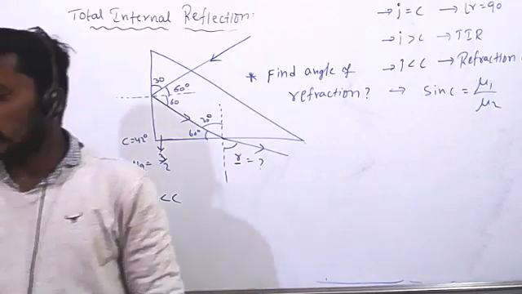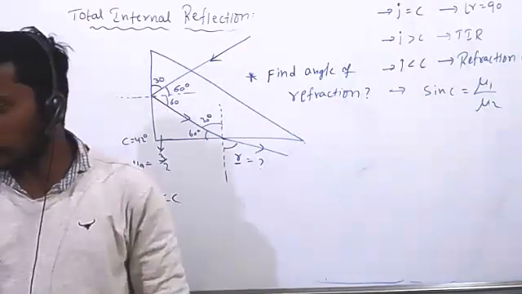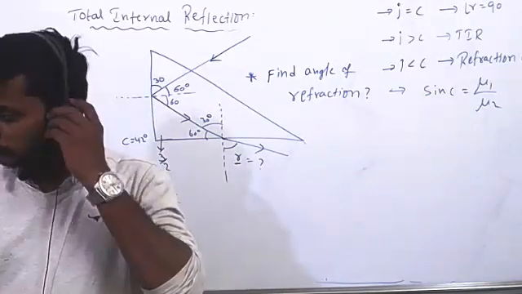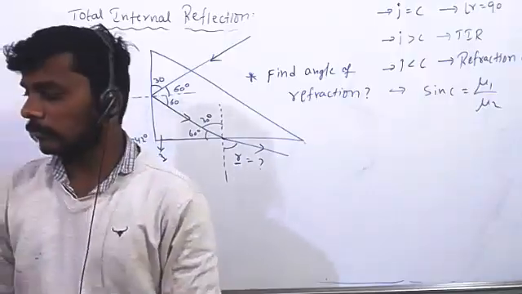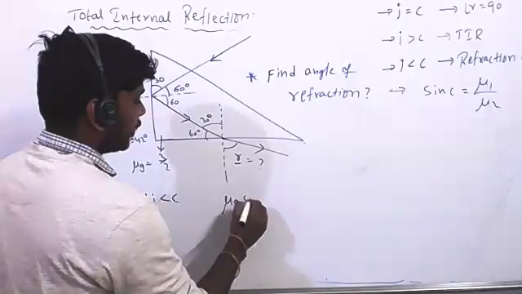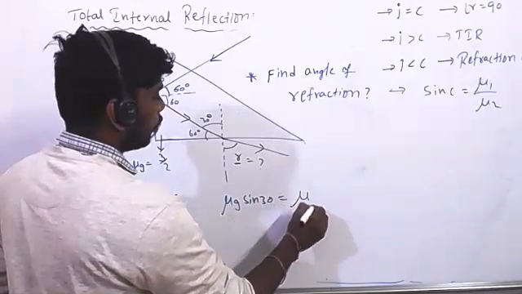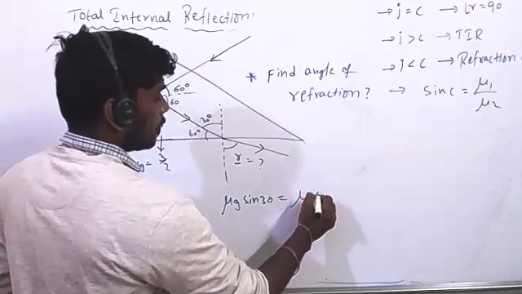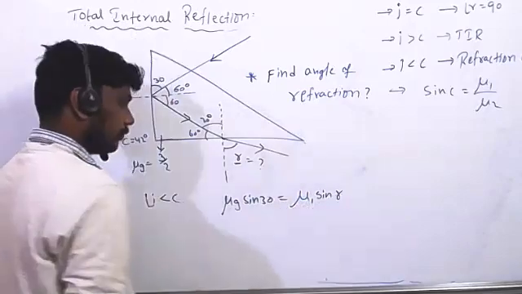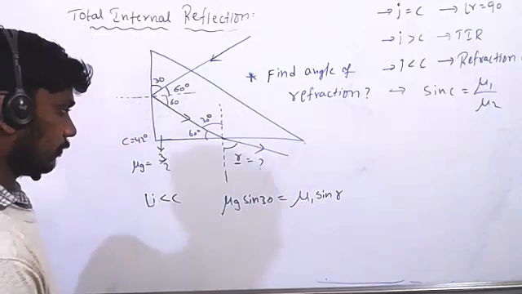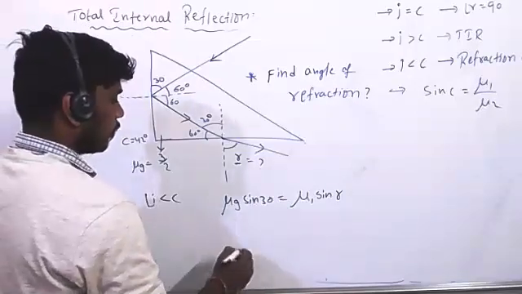To calculate the angle of refraction, what do we have to do? Mu g sine 30 equals mu 1 sine r, right? Sir, the answer is 49 degrees.